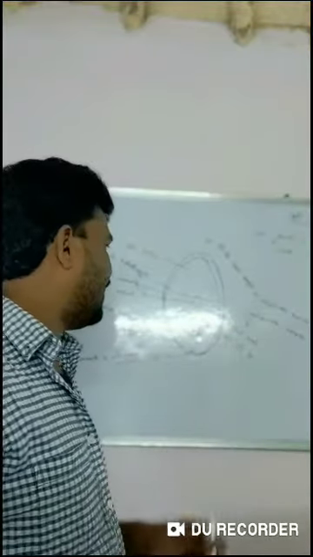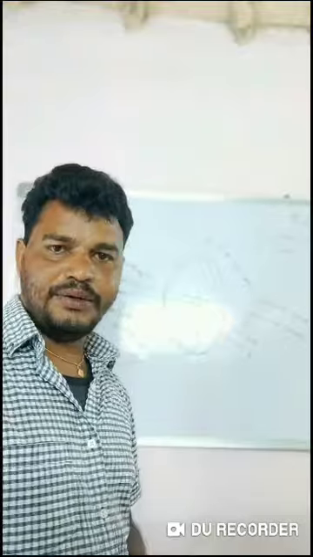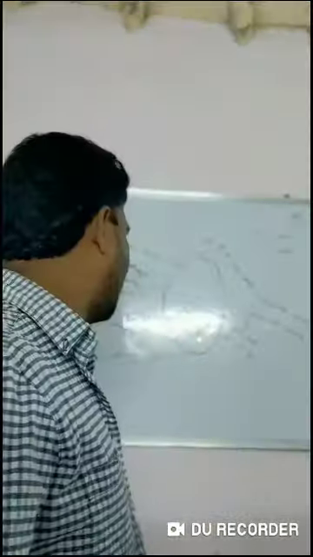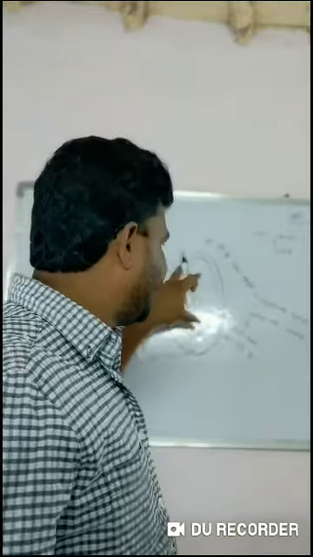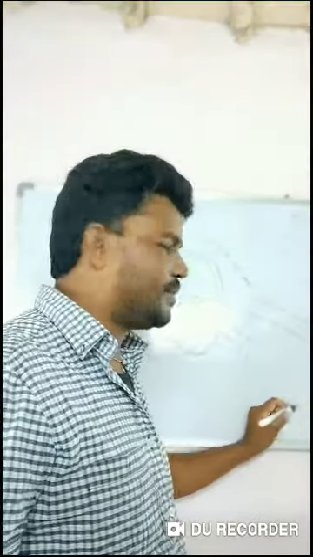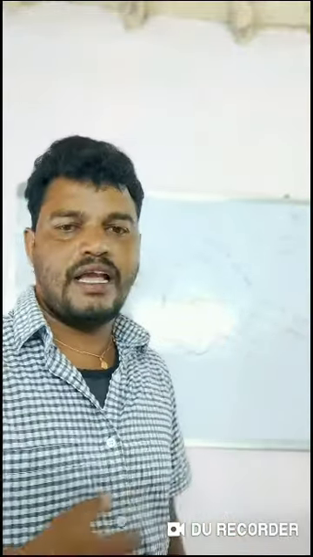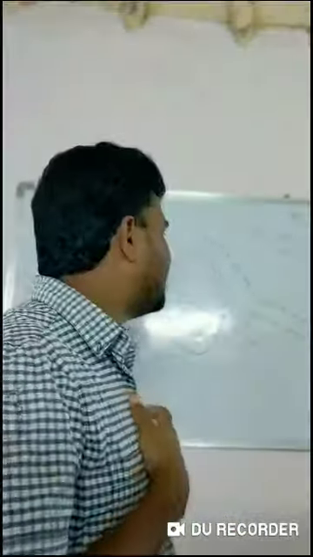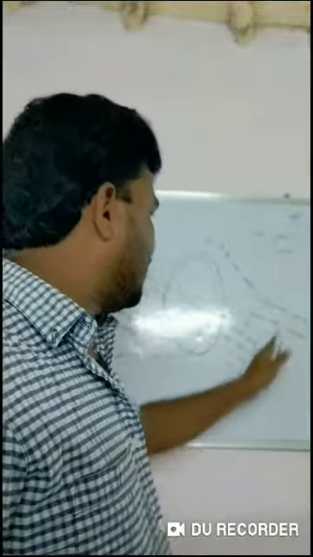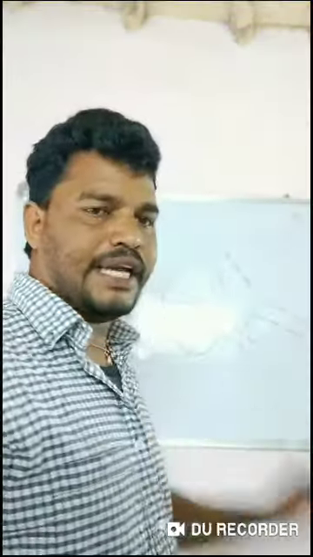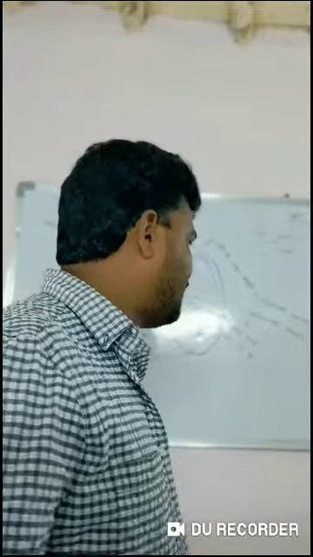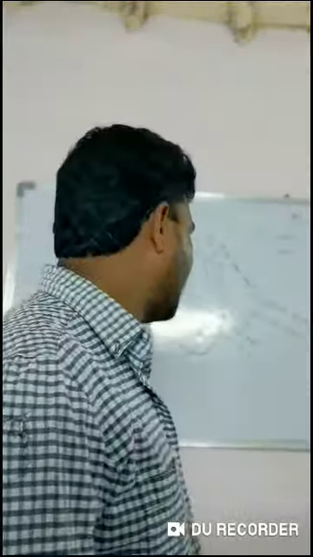There is a centrally located nucleus, and the egg is considered to have two hemispheres, the animal hemisphere and the vegetal hemisphere. The animal hemisphere indicates the upper half of the egg and the vegetal hemisphere indicates the lower half of the egg.